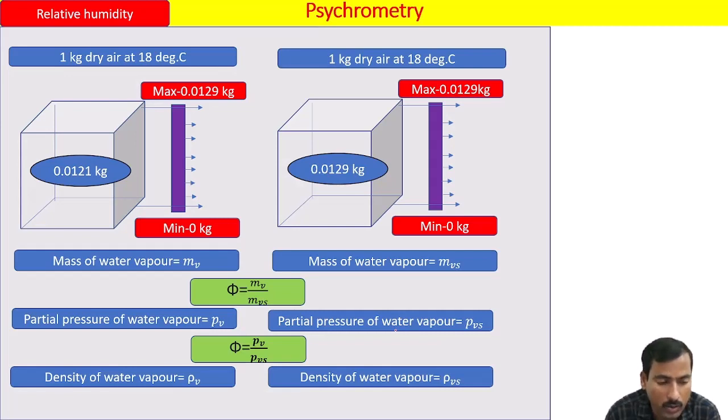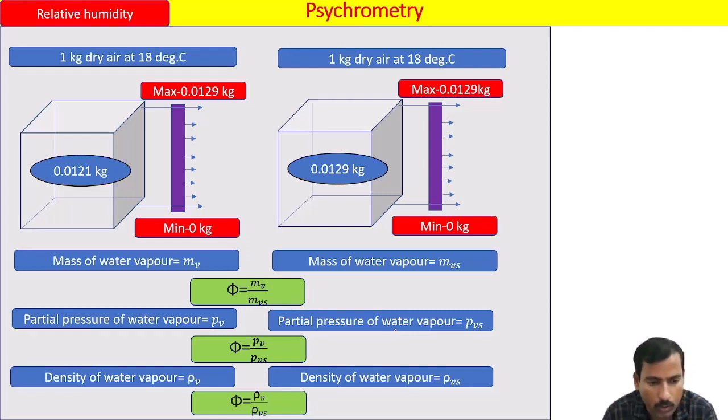So you can also define the relative humidity in terms of density, that is phi equal to rho v by rho vs, the density of water vapor when air is unsaturated to the density of water vapor when air is saturated at that temperature. Have you got this? These are the three formulas that can be applied. Relative humidity is defined in terms of three formulas.